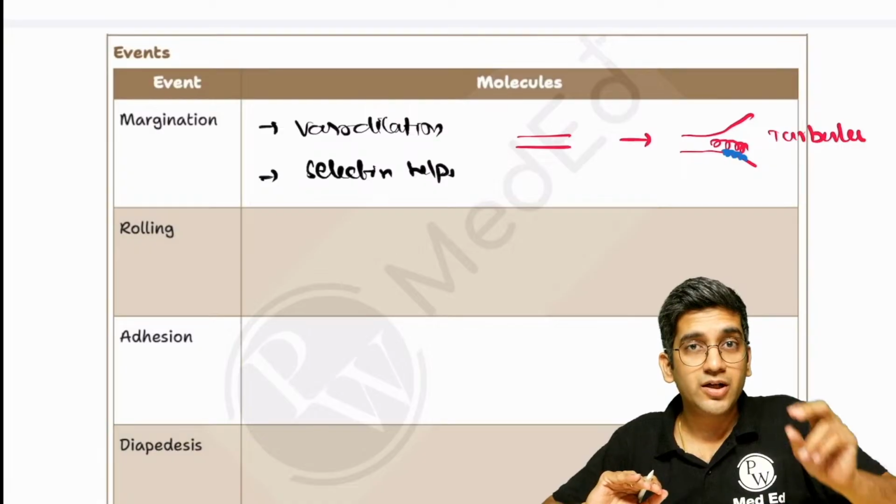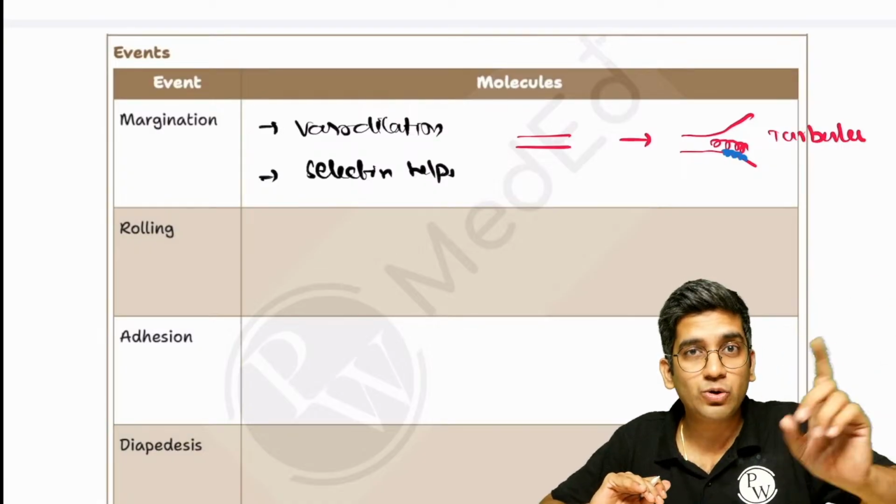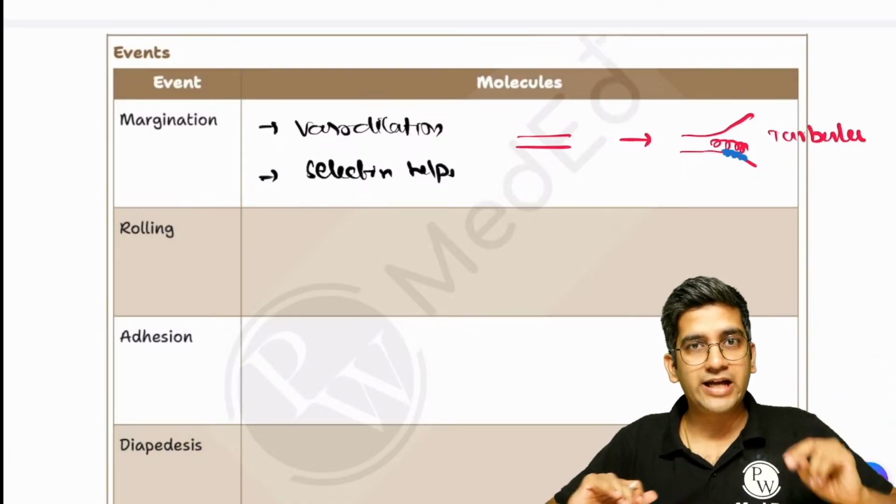From the corner, there will be an endothelial gap. The cell has to go to the endothelial gap. That's where rolling, adhesion, and diapedesis happen, right?